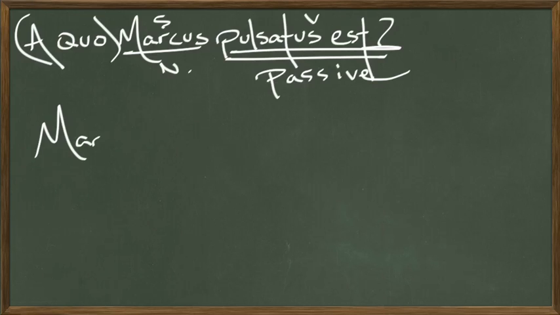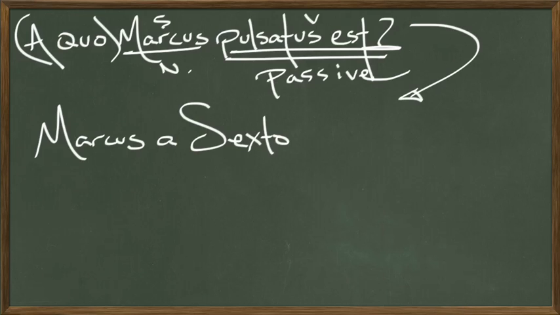So we have Marcus a sexto. Marcus by Sextus. Now we need is hit, and it's super easy. All we've got to do is drag the verb down that we had in the question. Marcus a sexto pulsatus est. Marcus is hit by Sextus.